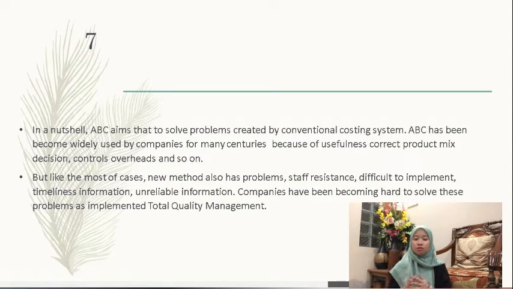But like in many cases, a new method such as the activity-based costing system also has problems: staff resistance, difficulty to implement, timeliness of information, and also unreliable information. Companies find it hard to solve the problem when implementing total quality management.